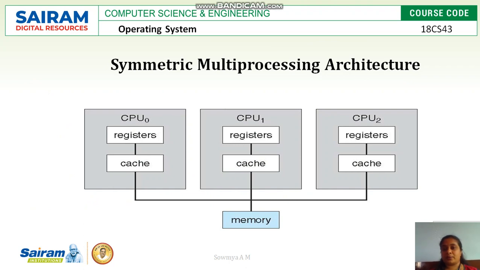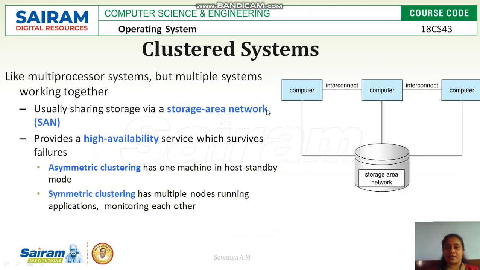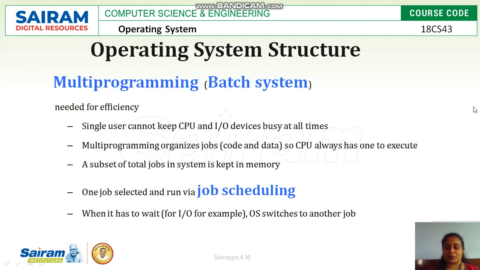So here is the symmetric multiprocessor architecture, where CPUs are parallelly aligned and each processor has its own register and cache memory, but all the CPUs share the main memory in this architecture. In the cluster system, as I told, each and every computer is parallelly coupled. Each computer has its own main memory, register, CPU, cache memory, input output devices, but it shares the storage area network with every computer.